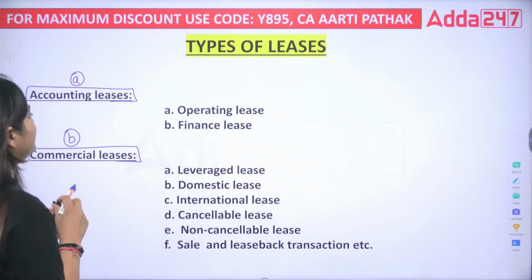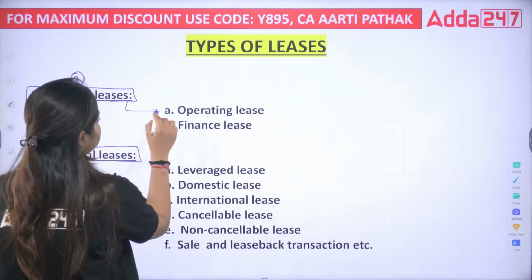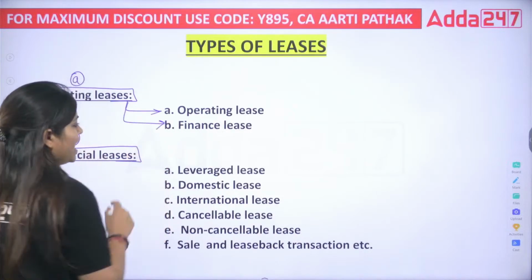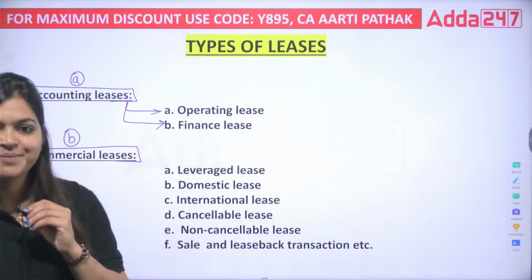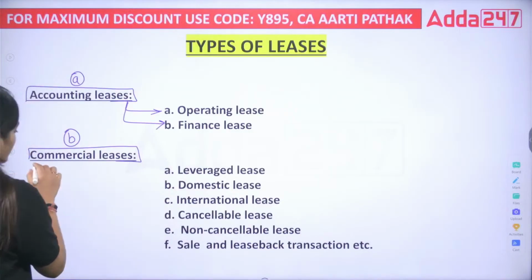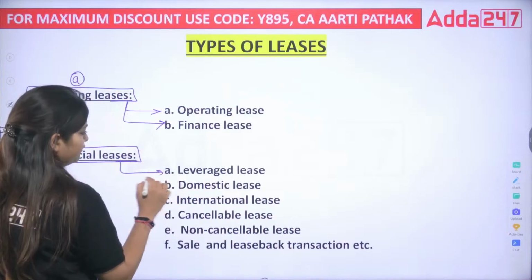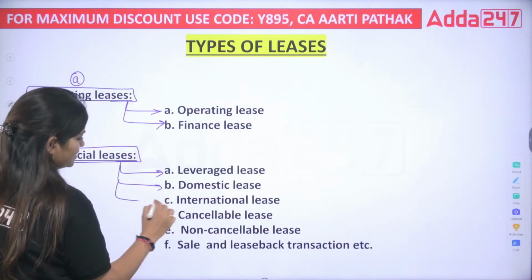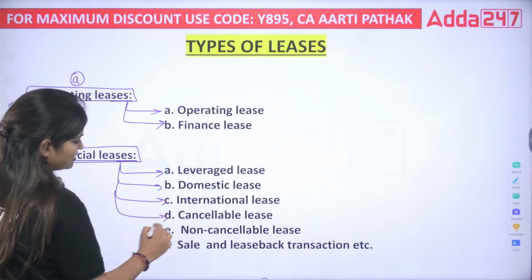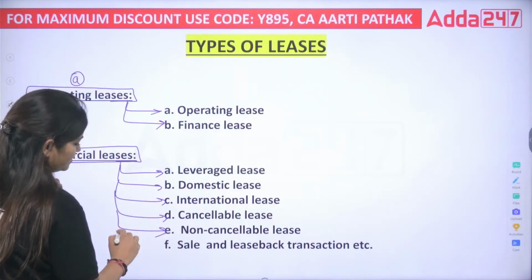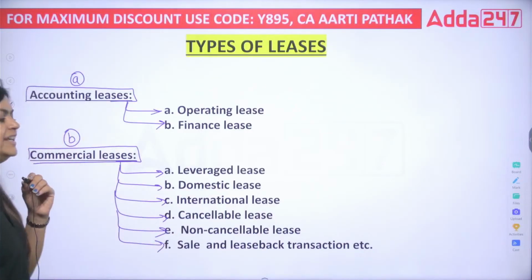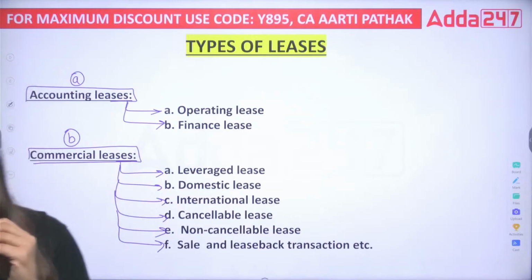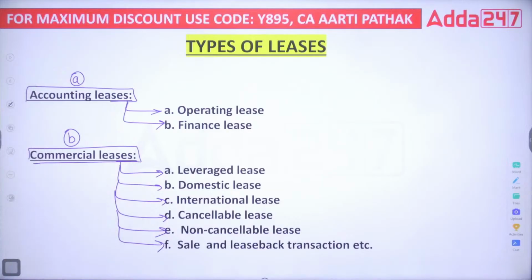Now, under accounting leases you have two types, that is operating lease and finance lease. If we talk about commercial leases, we have leveraged lease, domestic lease, international lease, cancelable lease, non-cancelable lease, and sale and leaseback transaction. So these are the types of leases.